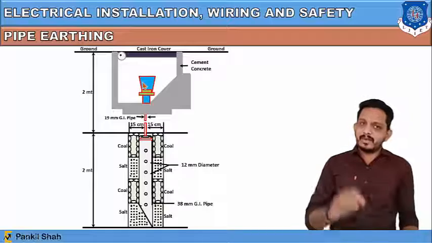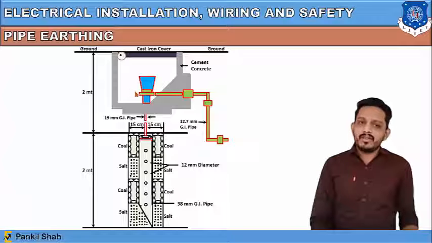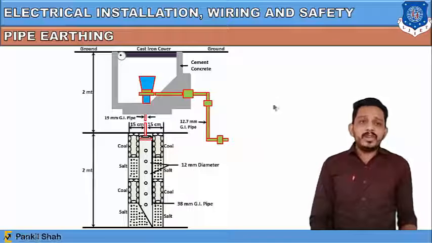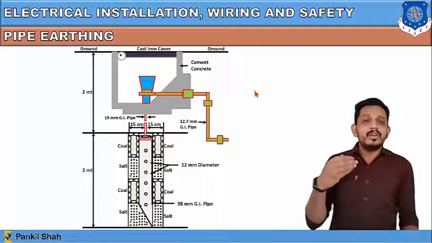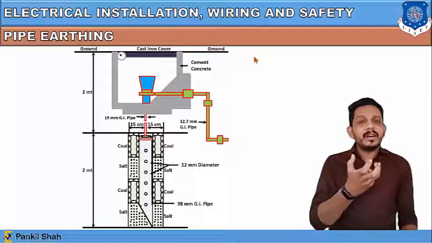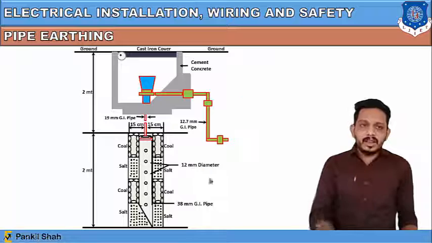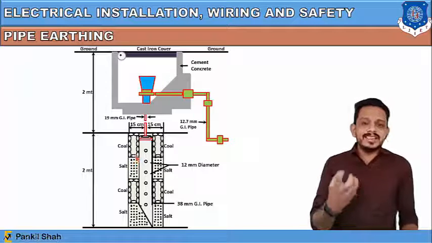This water is provided by this funnel, and from this funnel you can see that there is one pipe, and this pipe is a 12.7 galvanized iron pipe, and through this pipe we are providing the electric wire, and that wire is given to the main earthing pipe. So in this way, whenever some electric instrument has a fault and electric current is on the outer body of that electric machine, if earthing is provided, all the electric current will start flowing through this path, from the earthing wire to this pipe and to the main earthing pipe, and the alternate layers of coal and salt will sense that electric current.